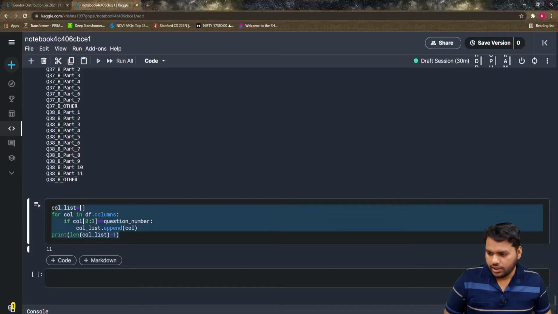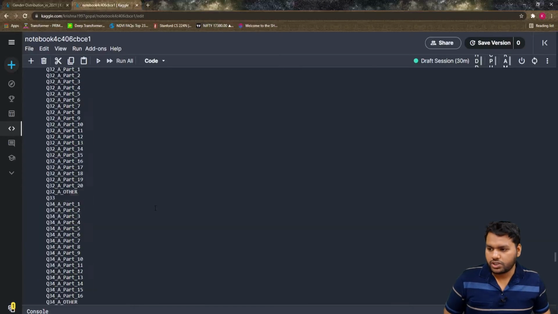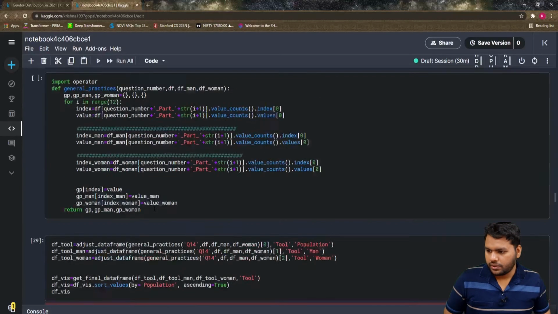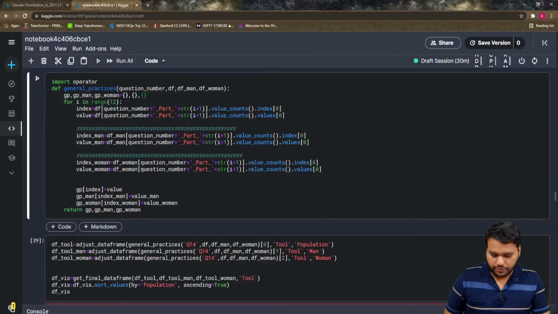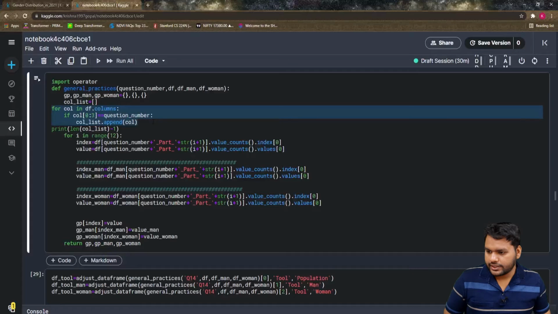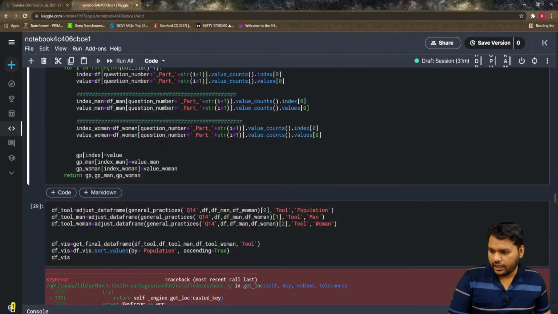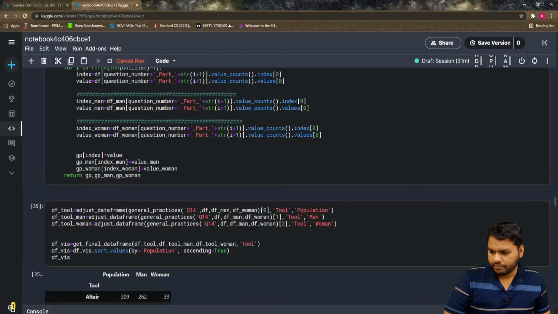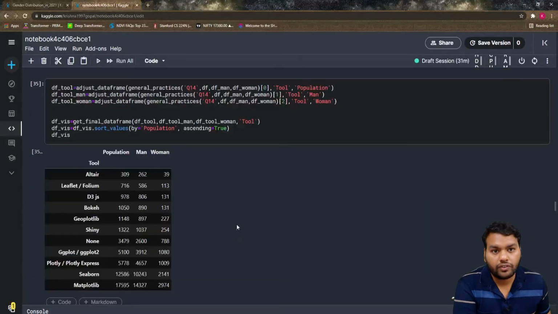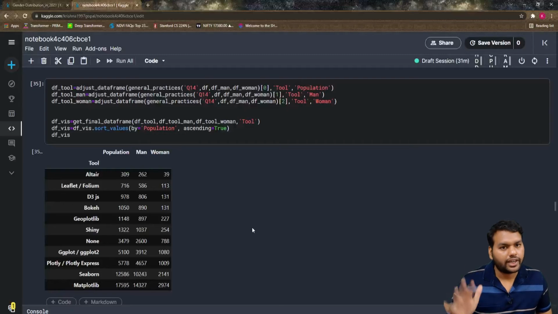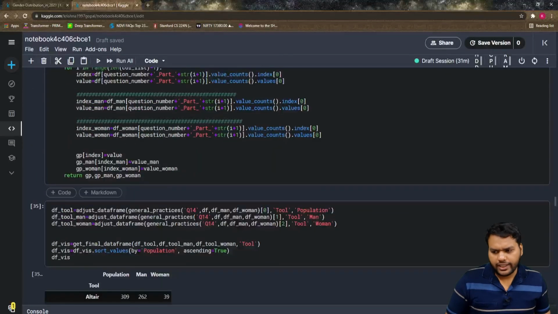That's all, and copy this code from here and put it in the function. So it's put here, and let's adjust it. The length of call list minus 1 will come in place of 12. Let's see now. Okay, now it works. That was our error. If you now pass question number 16, again it will work. So now it will work for every question. Now we are not making any mistake, and then we can visualize it.